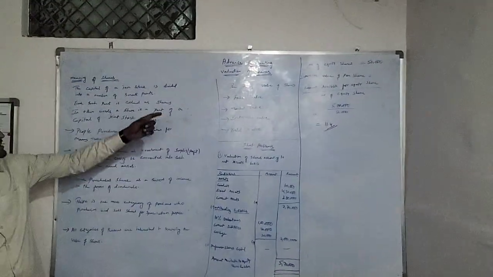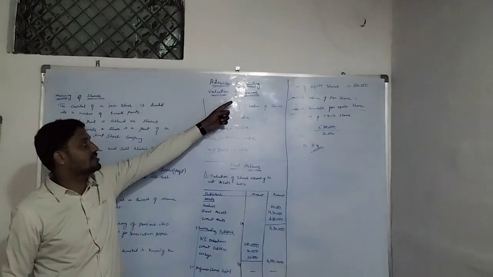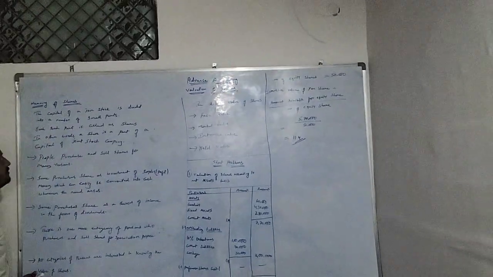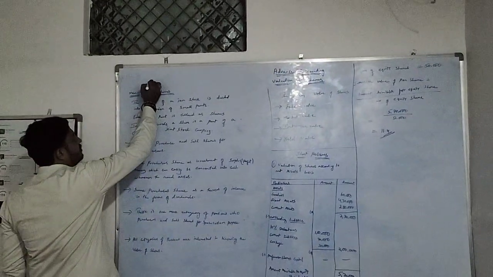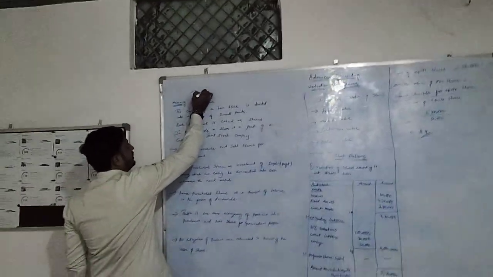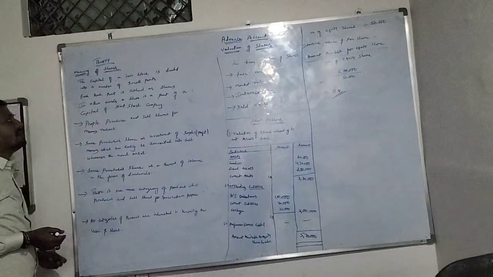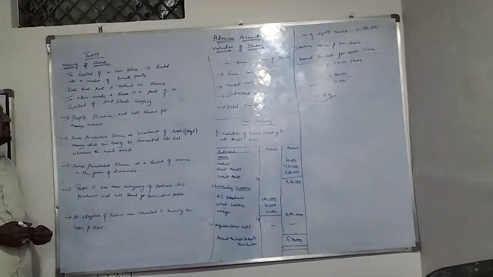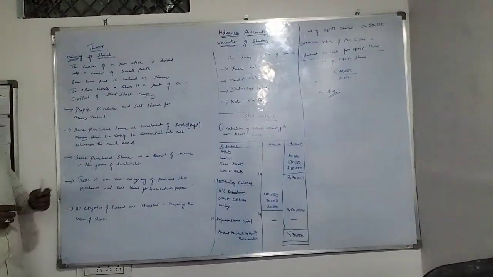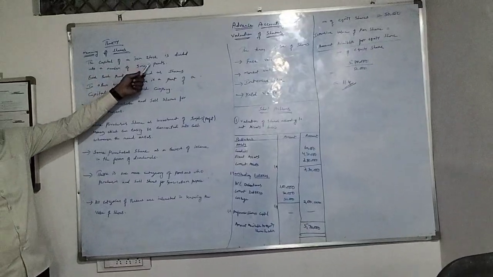Now today we are going to discuss advanced accounting, valuation of shares, and first, before entering into that, we will discuss the theory. Under theory, first, the meaning of shares. What is the meaning of share? That we will discuss. The meaning of the share is that the capital of a joint stock company is divided